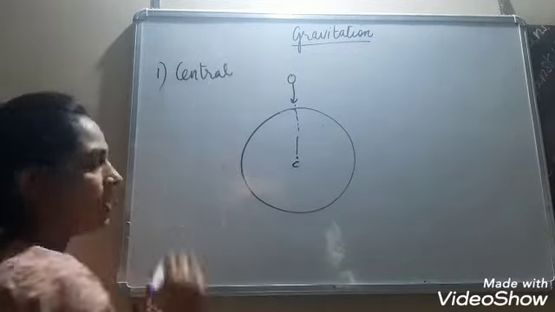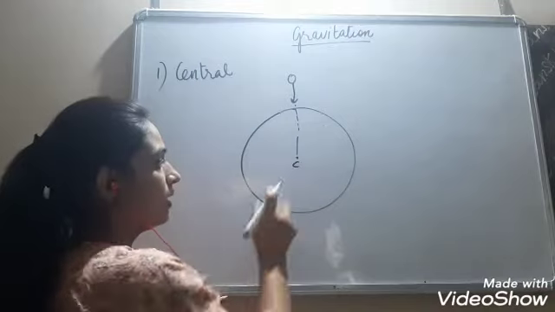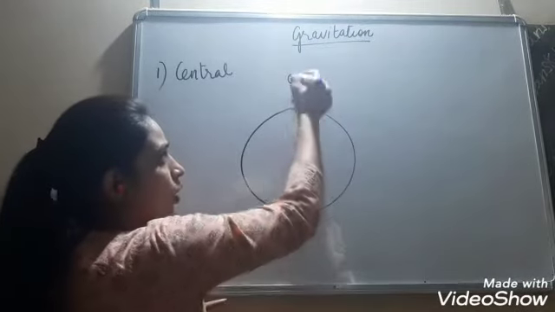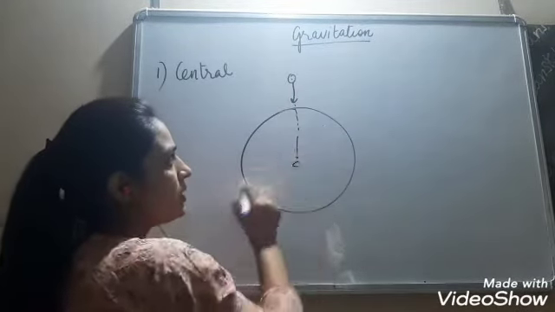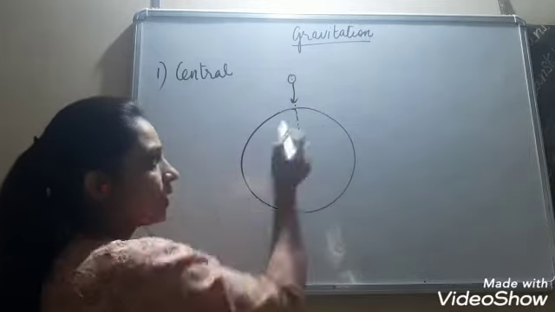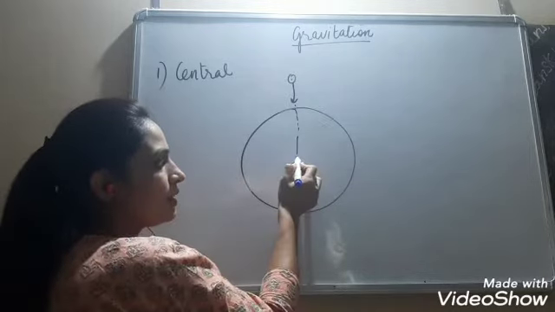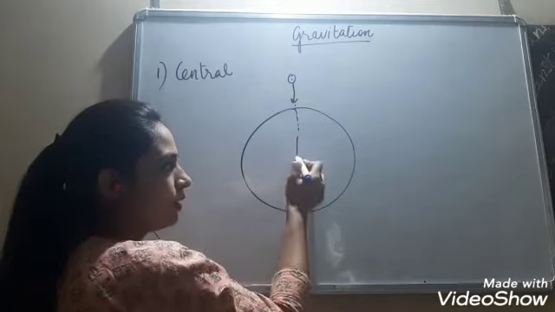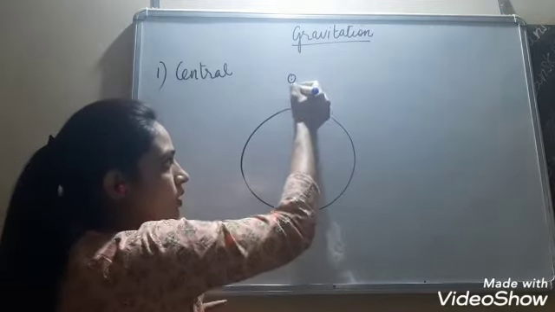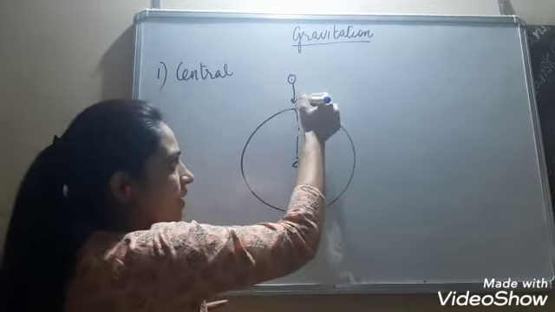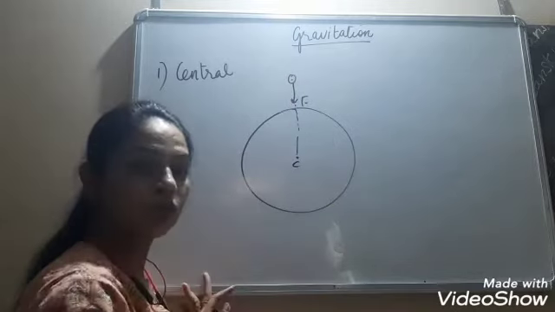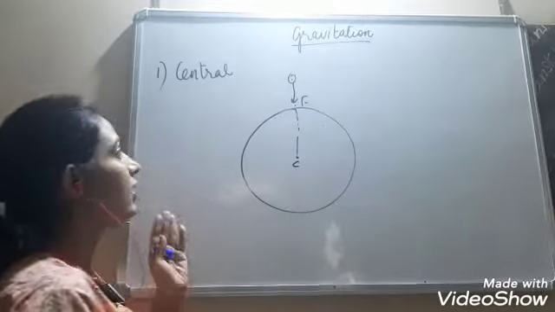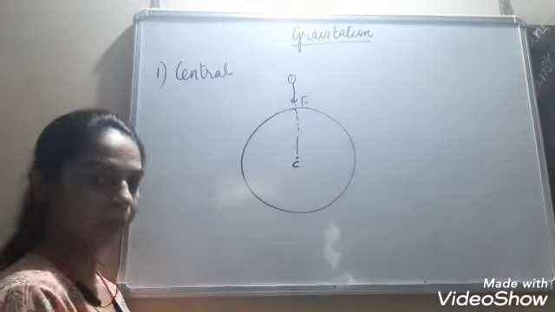What is the meaning of a central force? That the force acts along the line joining the two centers. If this is one object, its center is over here. This is another object, the earth. Its center is over here. So this force will act along the line joining the two centers. This is gravitational force.